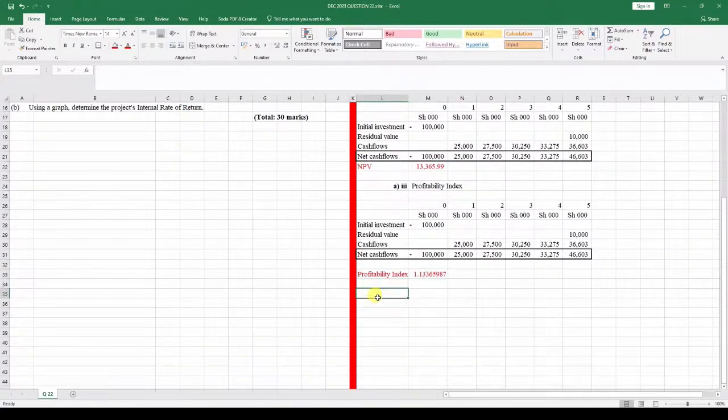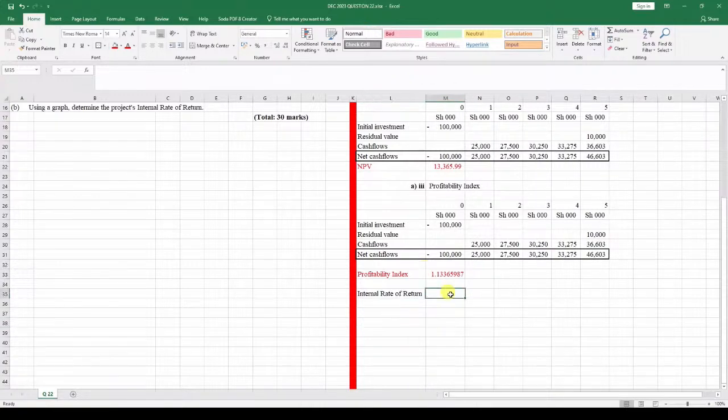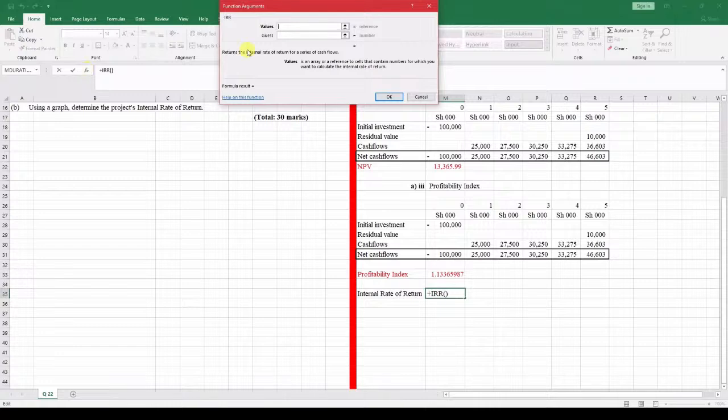So first of all, you're going to test it using the IRR formula. So IRR, or internal rate of return, we open it up right over here, the values.